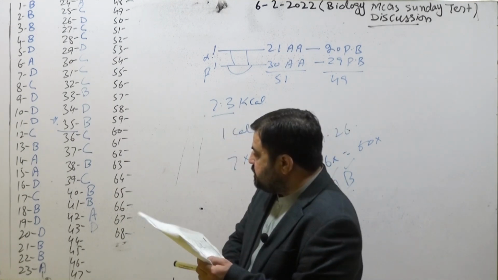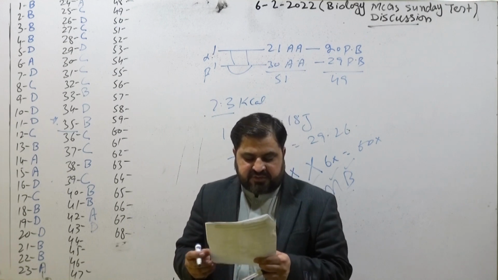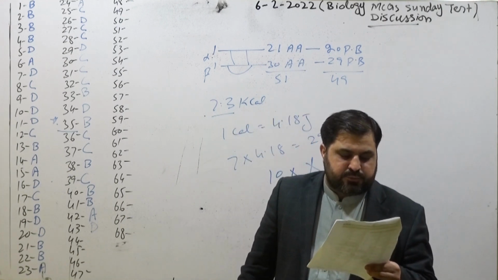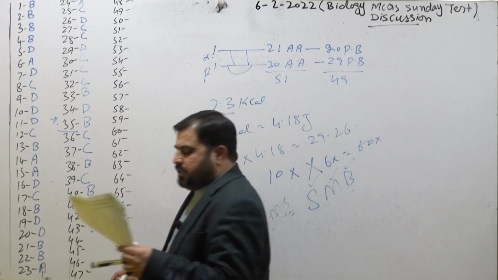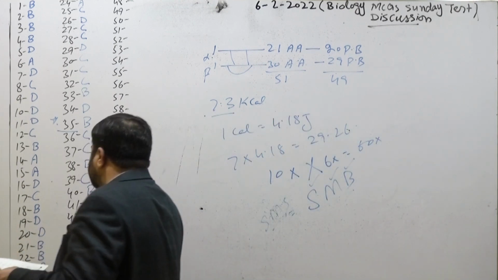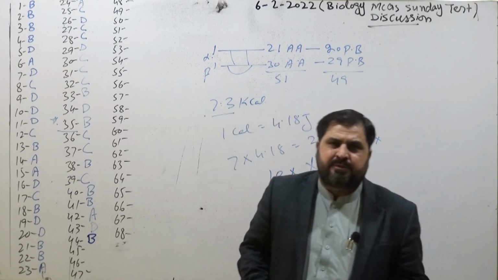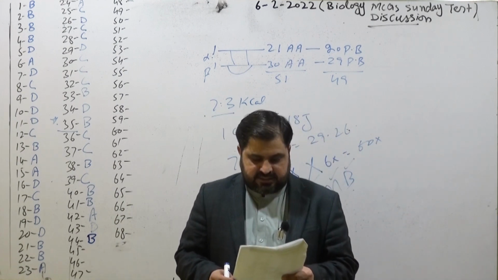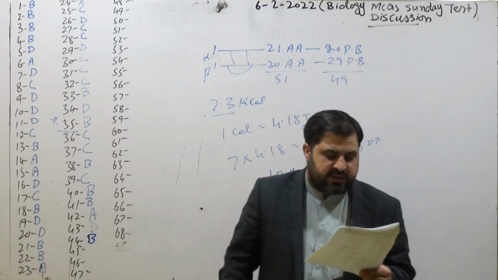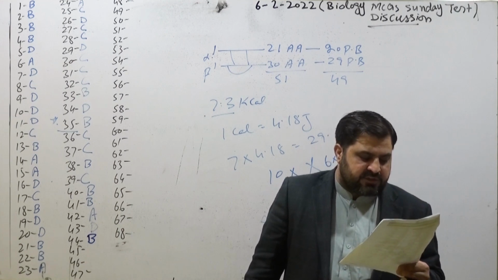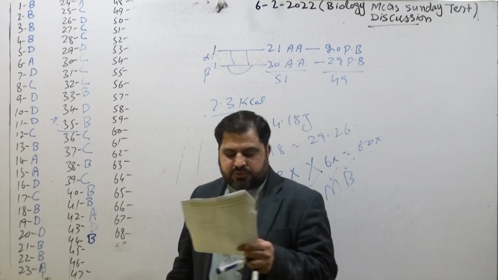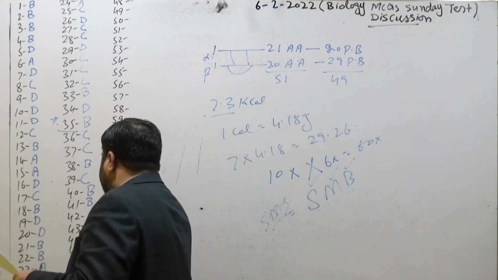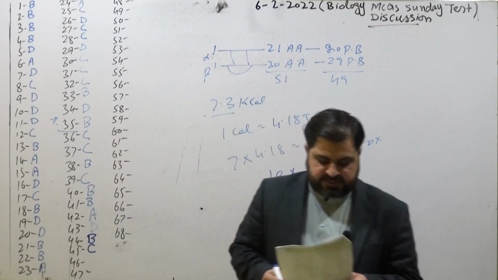Coming toward the next MCQ, 44. If 15 minutes is given to centrifugal machine to produce 20,000 gravity, which cell organelles can be isolated? Mitochondria. So mitochondria as well as chloroplast are isolated because these are the 2 intermediate size cell organelles. Coming toward the next MCQ, 45. Which one of the following instruments in tissue culture is used for preservation or cryo storage container, that is the liquid nitrogen? They preserve the specimens.